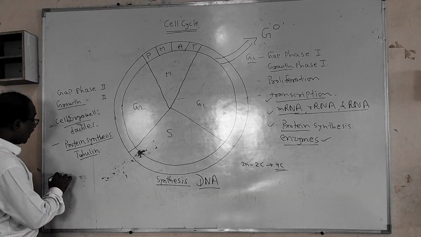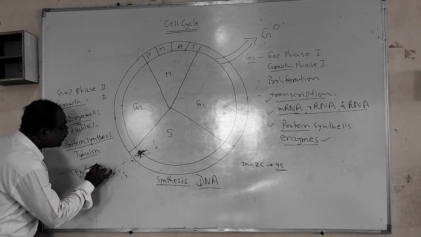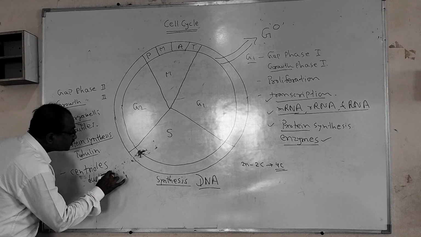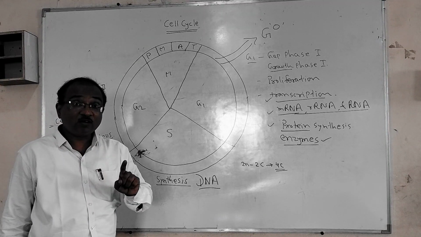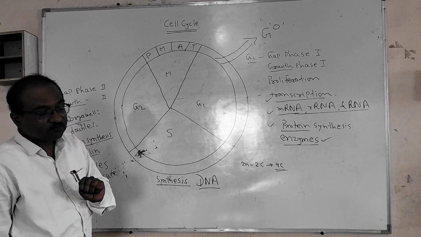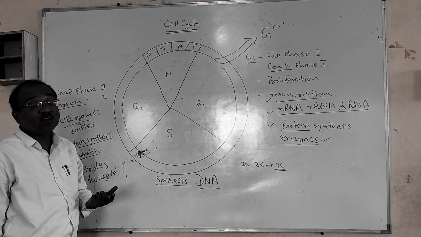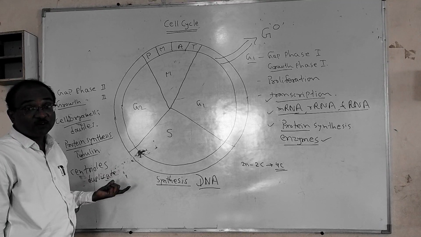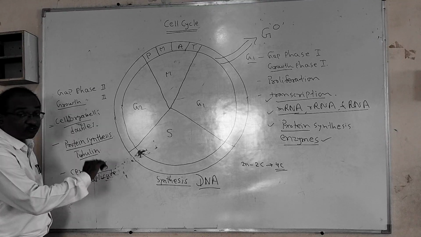Now, again, the centrioles double or duplicate. Each cell has one centriole. No doubt, only animal cells have the centriole. The centrioles are absent in the plant cell. Hence, cell division in the animal cell is called centric cell division, but in case of the plant, as the centrioles are absent, it is acentric division. So the centriole becomes 2 in number.